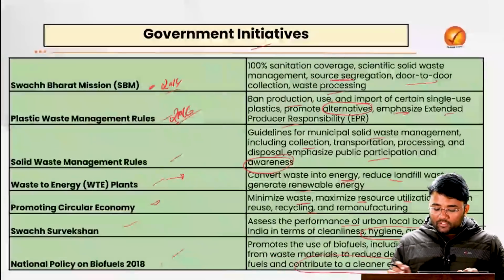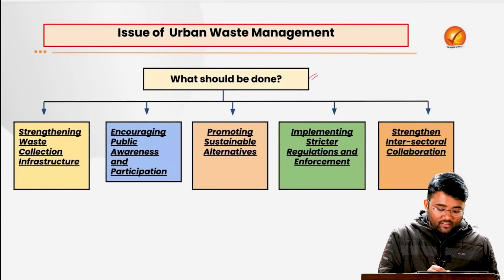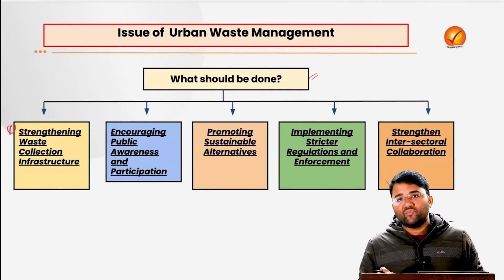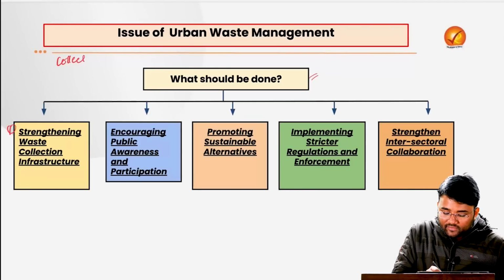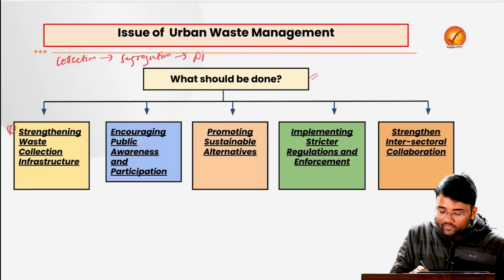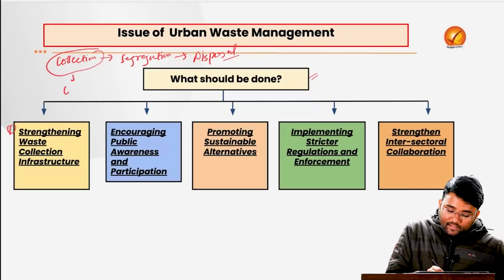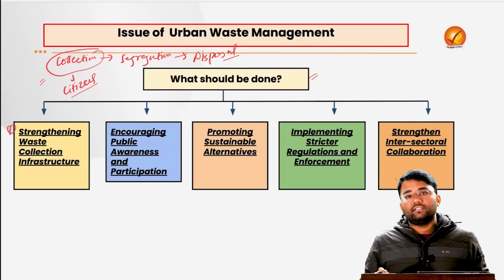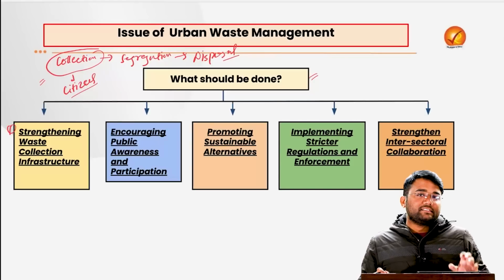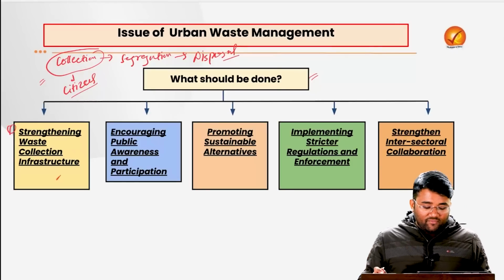So what are the possible solutions, or what is the way forward that we can follow? First, there is a need for strengthening the waste collection infrastructure, because there is a process. First we have collection, then segregation, then disposal. In the collection process, until and unless citizens help properly, it is going to be very challenging to ensure that sustainable, properly segregated collection is happening.